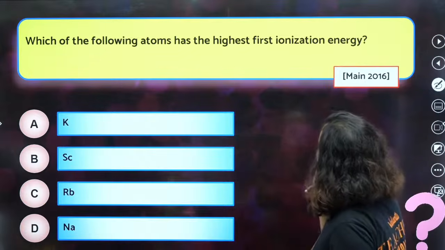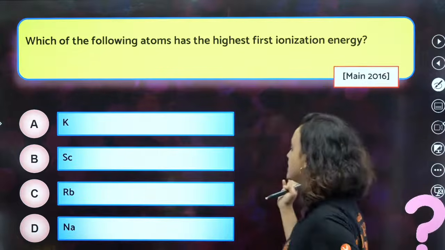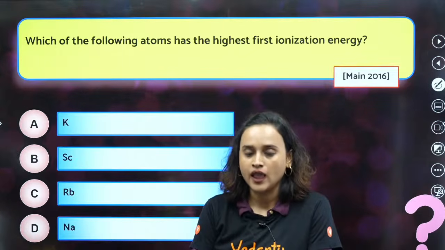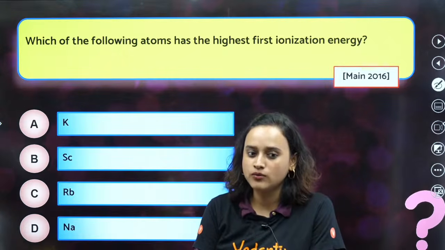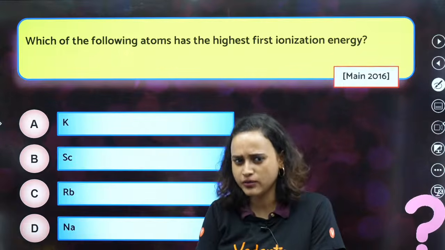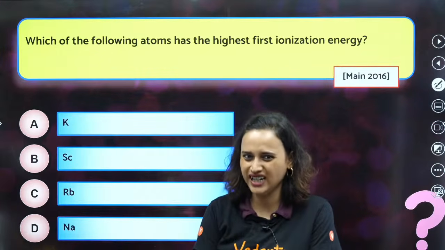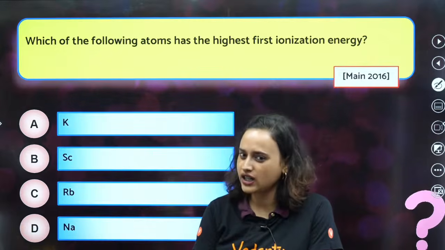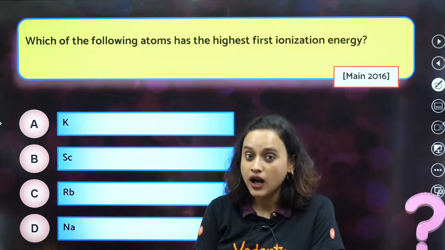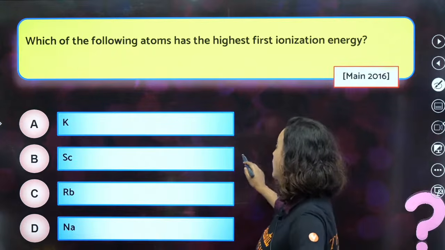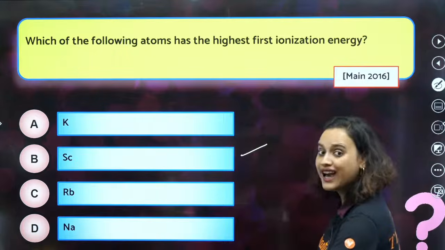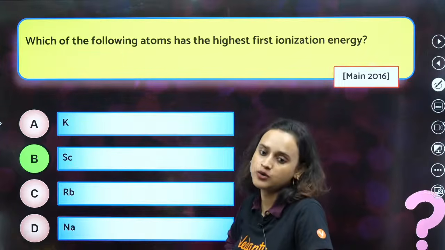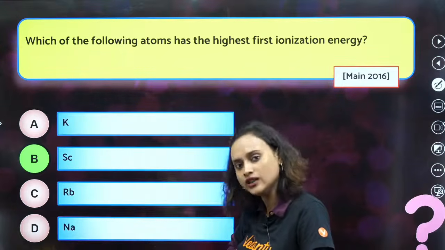Which of the following atoms has the highest first ionization energy? Potassium, rubidium, sodium, all of them belong to group 1, right? Group 1 can easily lose its electron. But scandium, however, will not be able to lose it as easily as group 1. So that means that it is option B.